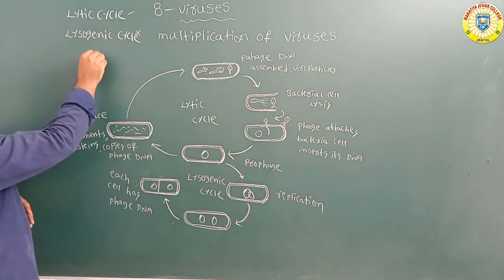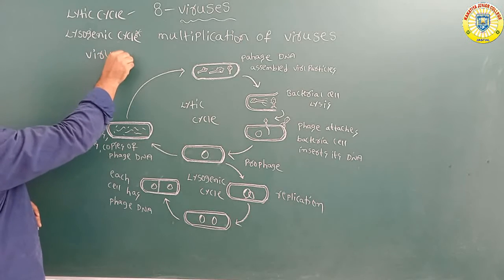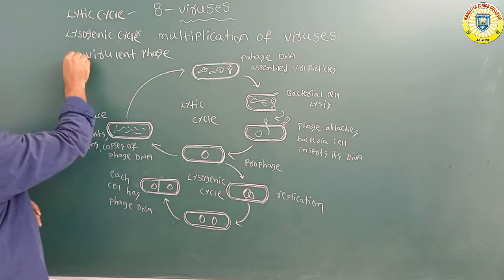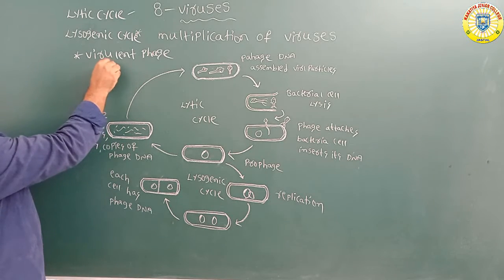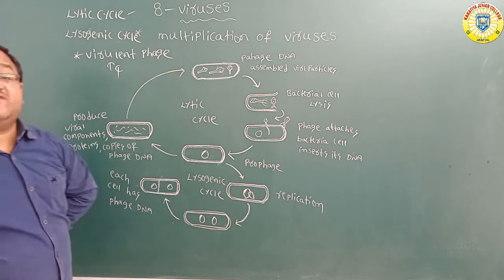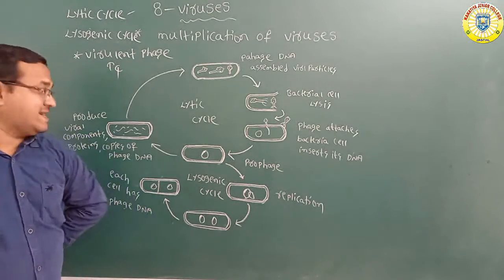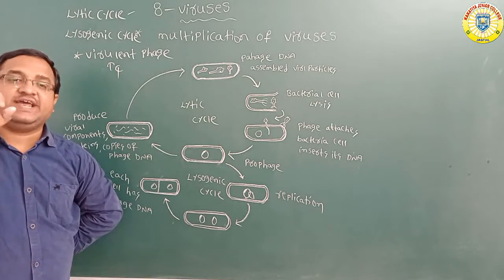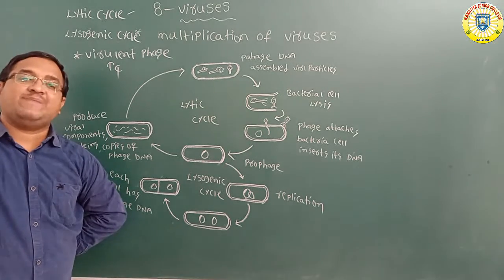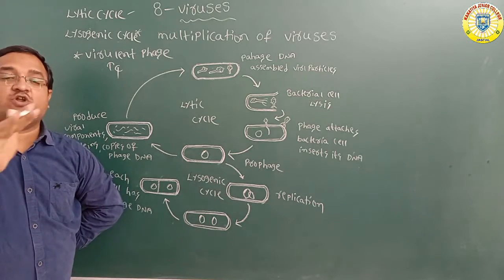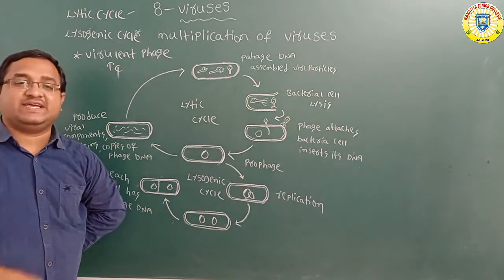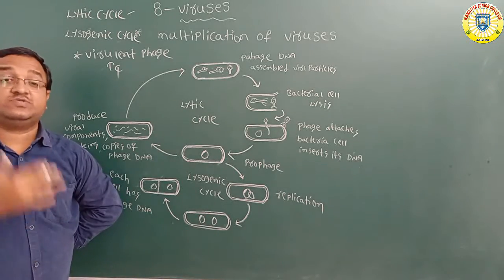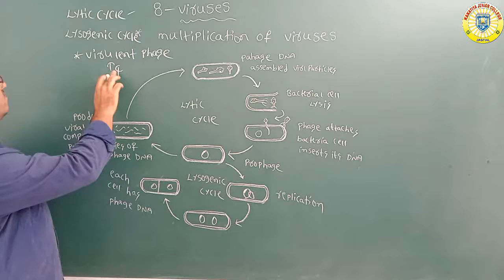First you should remember this definition. The T4 bacteriophage attacks the E. coli bacteria and that leads to the death of the E. coli. So that type of phage is called a virulent phage.